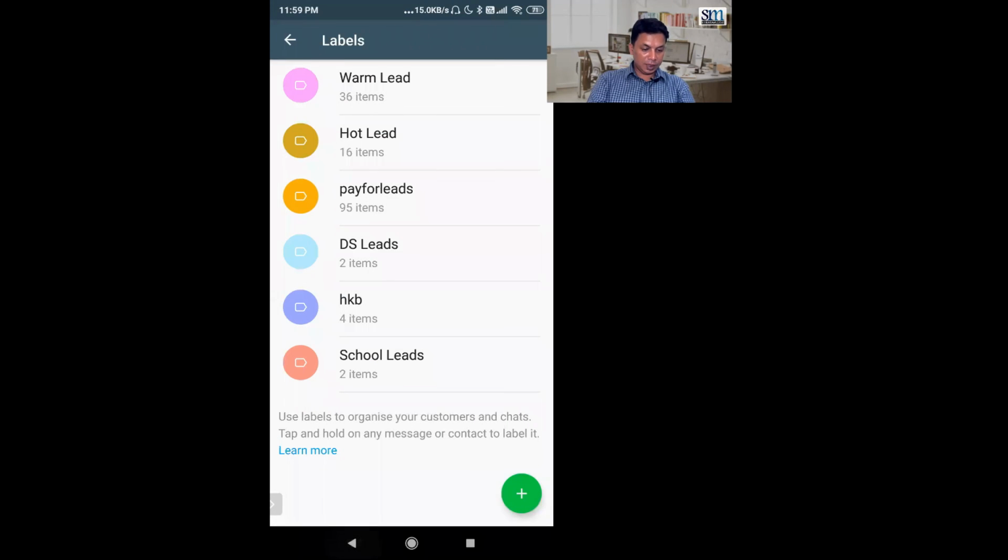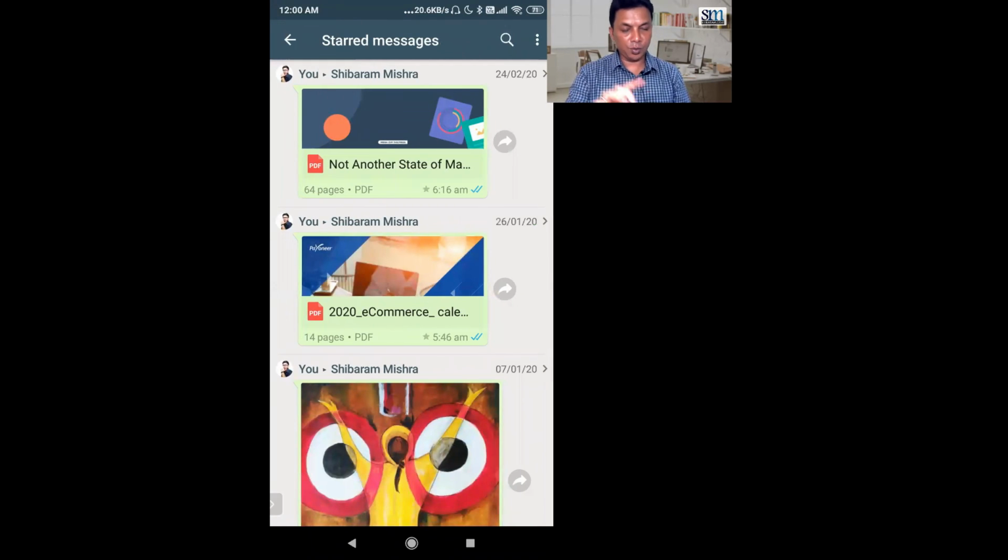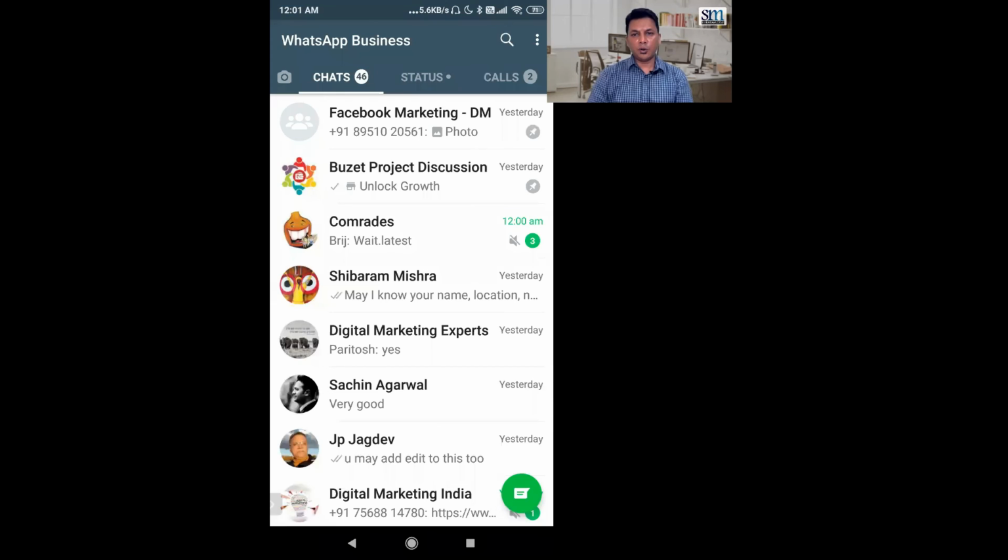Now, any other features we have left? Yes, you can do broadcast groups, but I will not go into that. There is a beautiful feature called starred messages. If you think some important message should be in one place, you can just star it and those messages will be shown to you one by one. So how intelligently you use WhatsApp for Business depends on you. There are features loaded for it. You can send quick replies, away messages, auto replies, you can label your leads and your messages, segment them, broadcast them, star them, search, or do whatever you want.